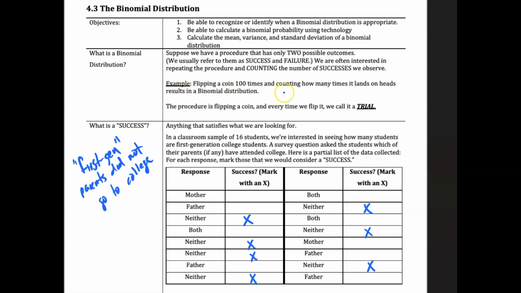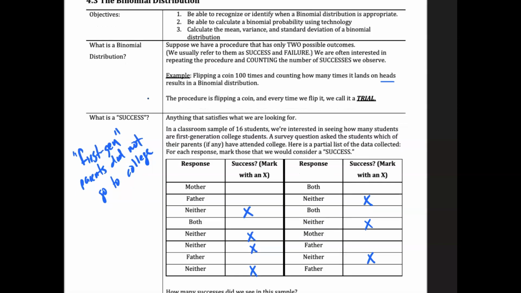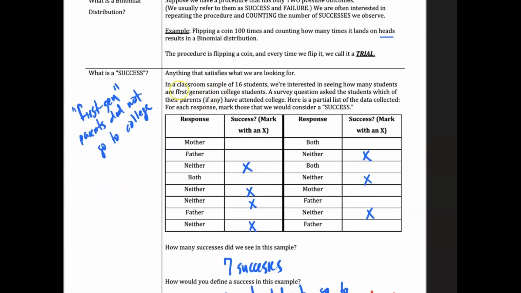So flipping a coin 100 times and counting how many times it lands on heads results in a binomial distribution, right? Every flip is called a trial, and landing on heads would be the success we're looking for in that simple example of flipping a coin. So thinking about what is success in this case, we're thinking about first generation, parents did not go to college, as our success. It's what we're looking for. It's not necessarily something good, it's just what we're looking for.